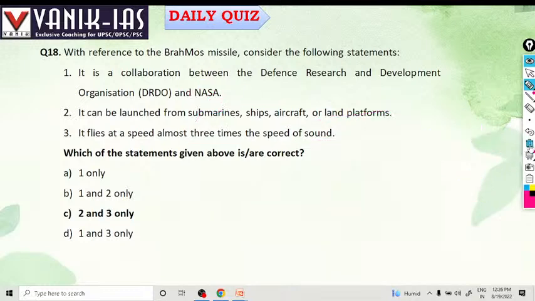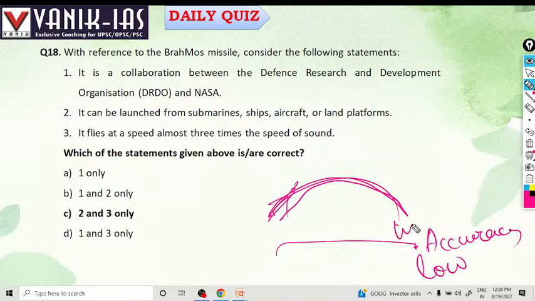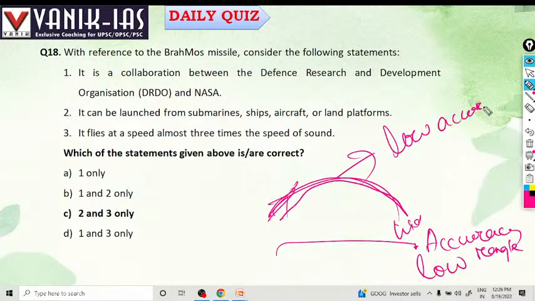What is a cruise missile and what is a ballistic missile? A ballistic missile has a ballistic path. It will be thrown like a stone and reach the approximate target. But a cruise missile will reach the exact target. A cruise missile has high accuracy but low range. A ballistic missile has low accuracy compared to a cruise missile, but its range is very high.